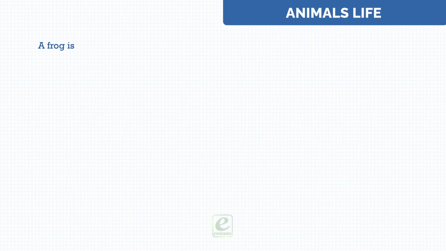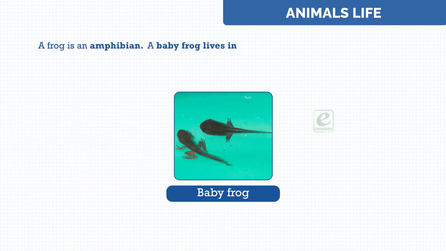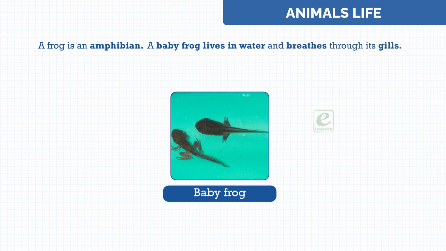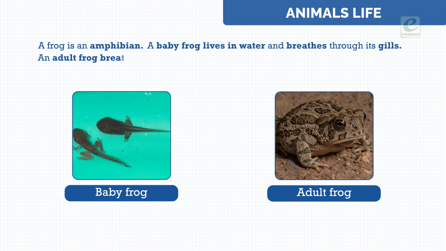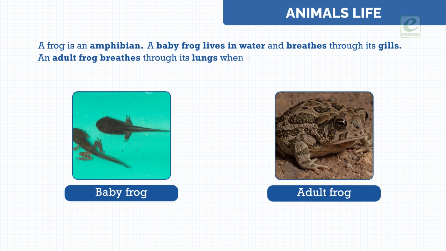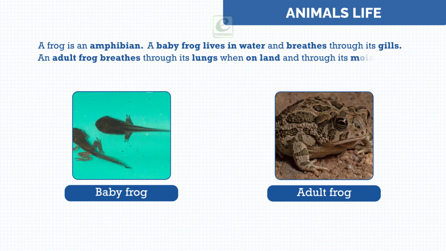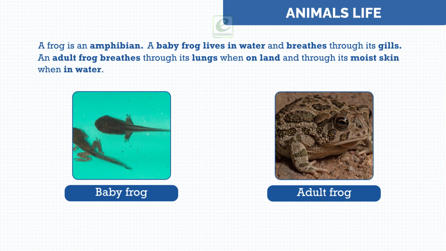A frog is an amphibian. A baby frog lives in water and breathes through its gills. An adult frog breathes through its lungs when on land and through its moist skin when in water.